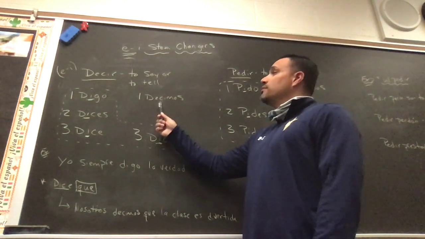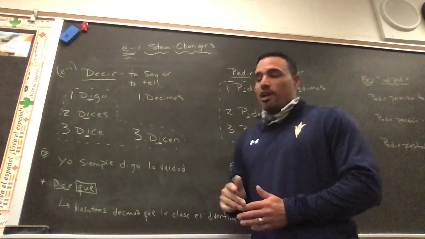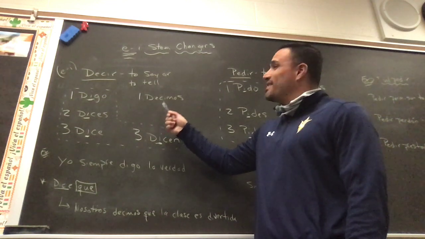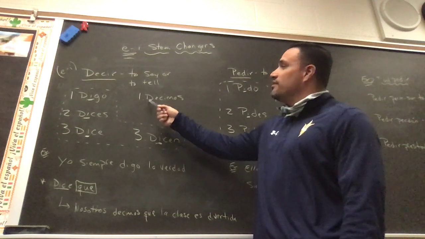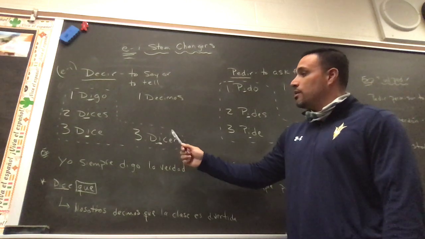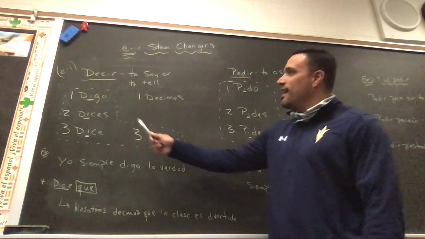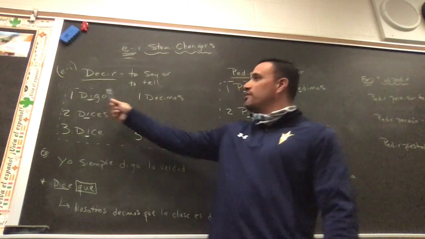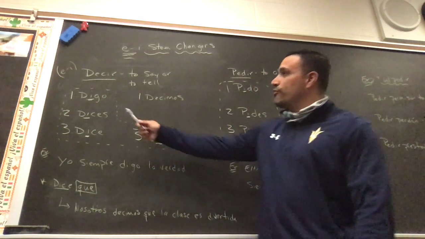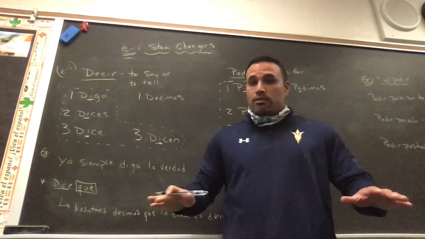Notice in the nosotros form it does not change. Just like the E to IEs, any stem changers in Spanish, la forma de nosotros no va a cambiar. The nosotros form is not going to change. So it stays decimos. Nosotros decimos. And then it comes back down to the ellos form, dicen. D-I-C-E-N, dicen. All right, you'll notice I have a little outline of a boot. Some teachers like to teach these as boot verbs or shoe verbs. If that helps you, by all means, go for it. All the verbs inside the boot will stem change. The two outside won't. All right, ever.